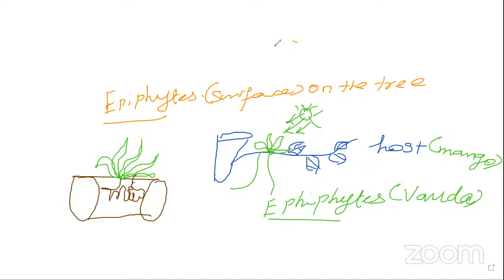So what is the meaning of velamen tissues? It is nothing but spongy-like structures. It is floating in the atmosphere. That means it is not penetrated into the host plant. It is hanging on the tree. So this one is called velamen.